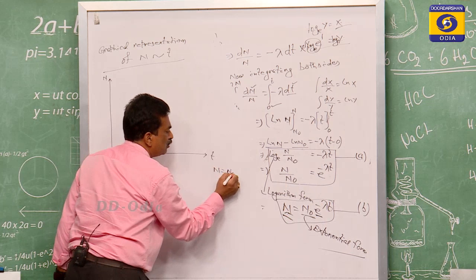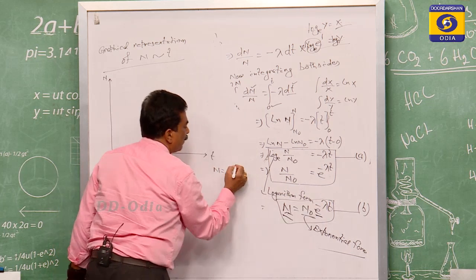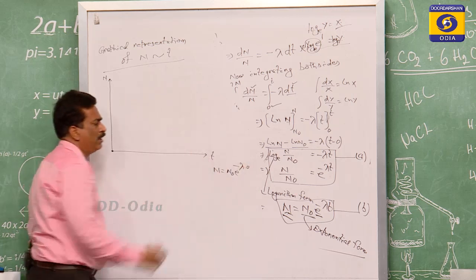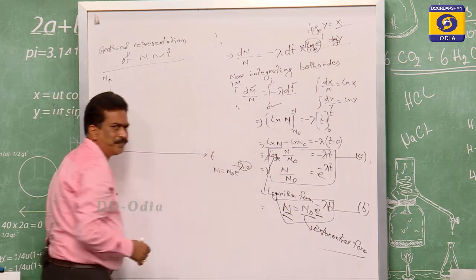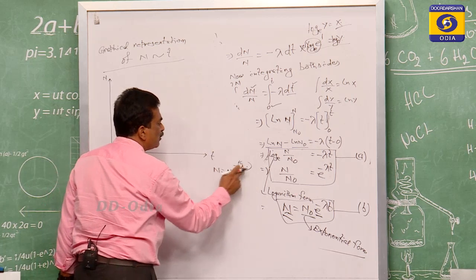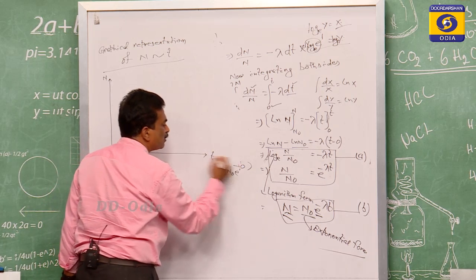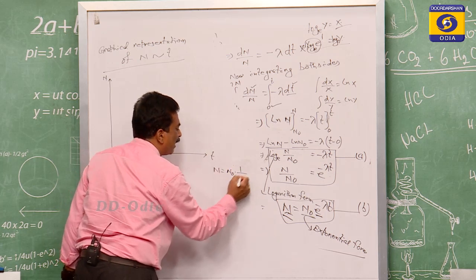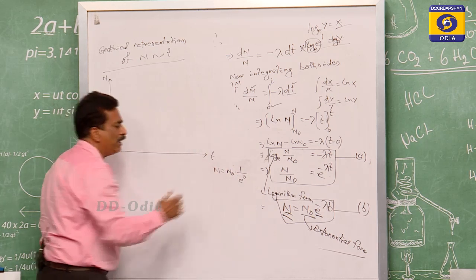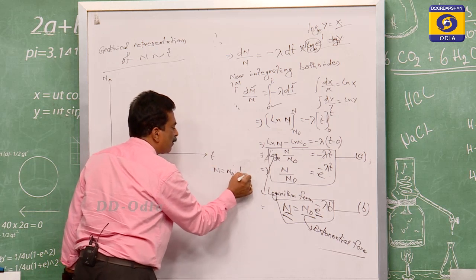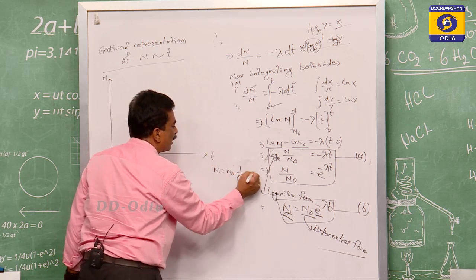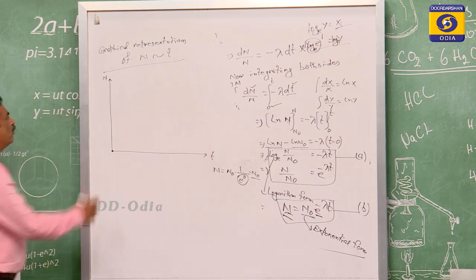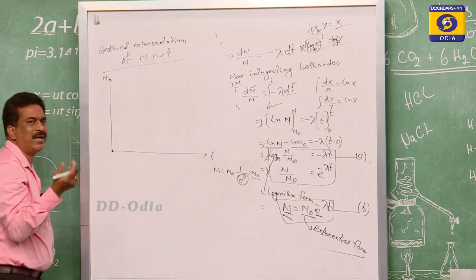N is equal to n0 e to the power of minus lambda t, at t equal to 0. So lambda into 0 is 0, e to the power of minus 0 is equal to 1 by e to the power of 0, and e to the power of 0 is equal to 1. So that is equal to n0. So when time t is equal to 0, then n is equal to n0.